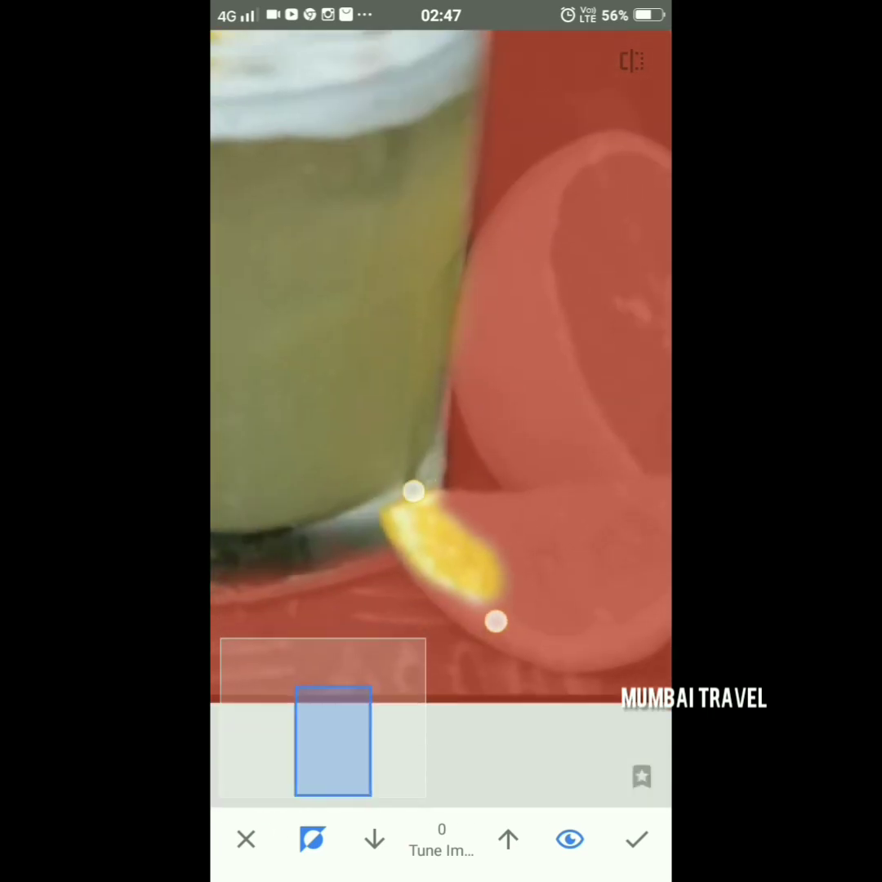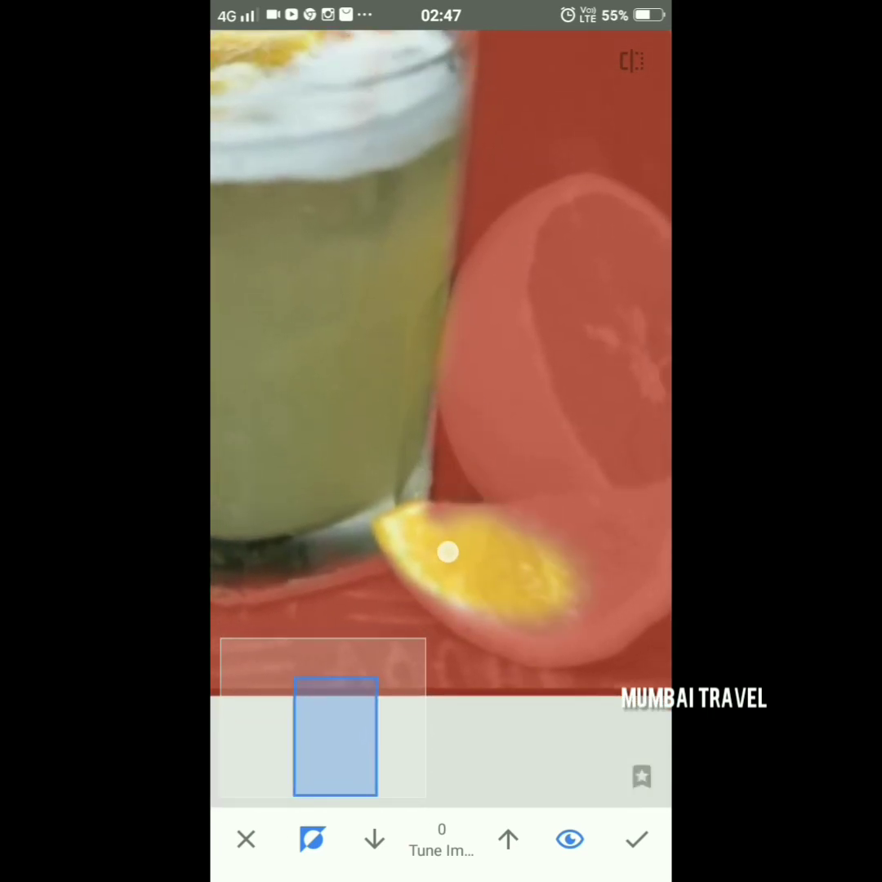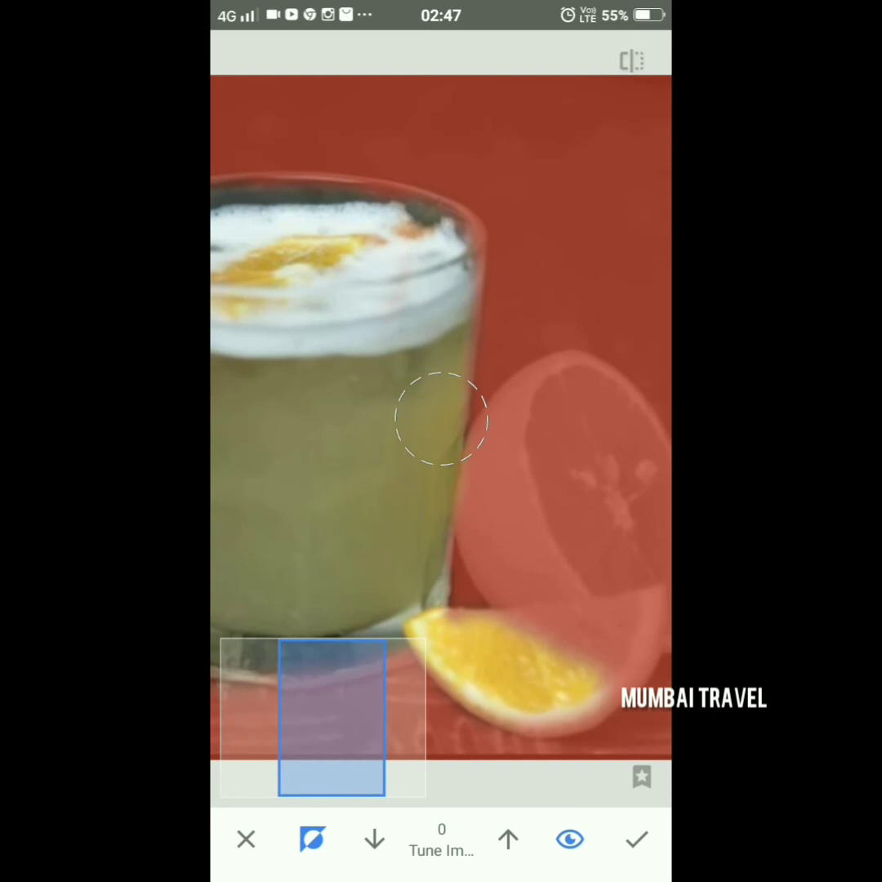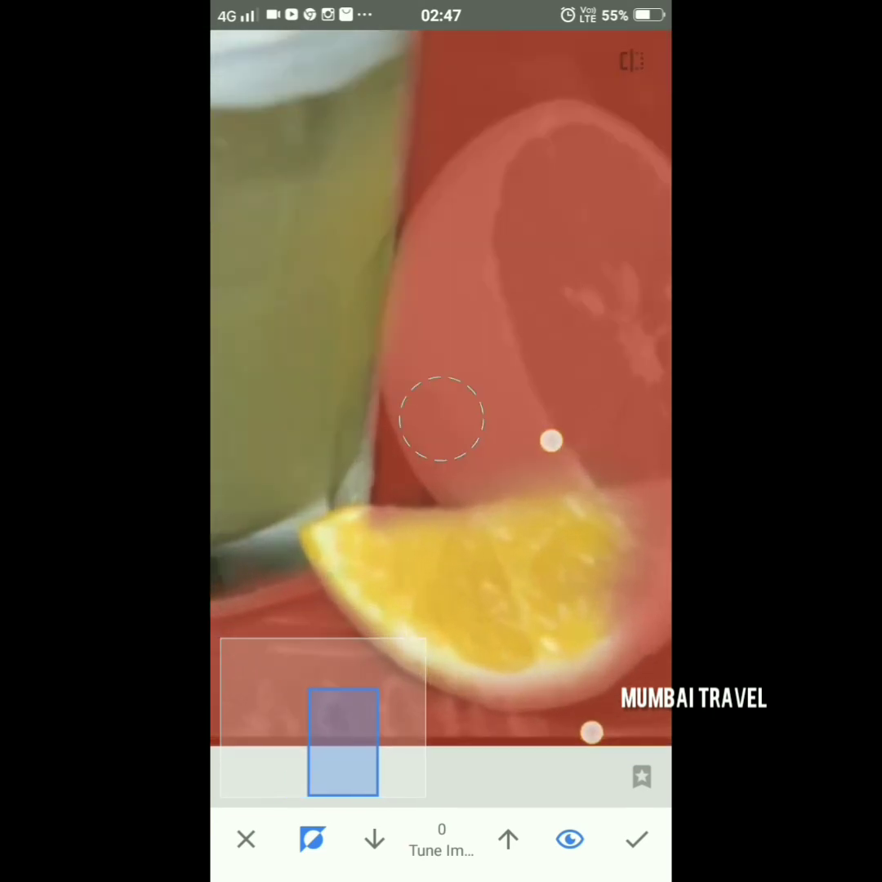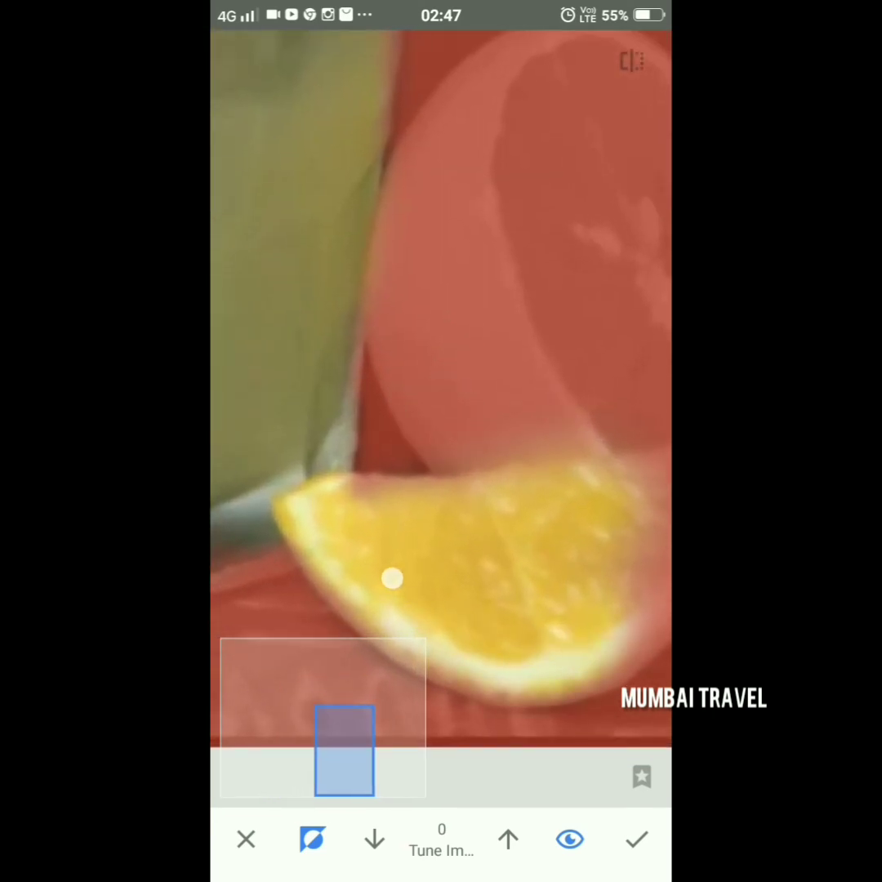I'm highlighting not only the glass but also the lemon which is at the side of the glass, so that it looks natural and very beautiful when the picture comes out. You can erase it. And also a tip, when you're erasing something very small, make sure you zoom in on the picture so that you can erase it very nicely and you don't erase the unwanted area.